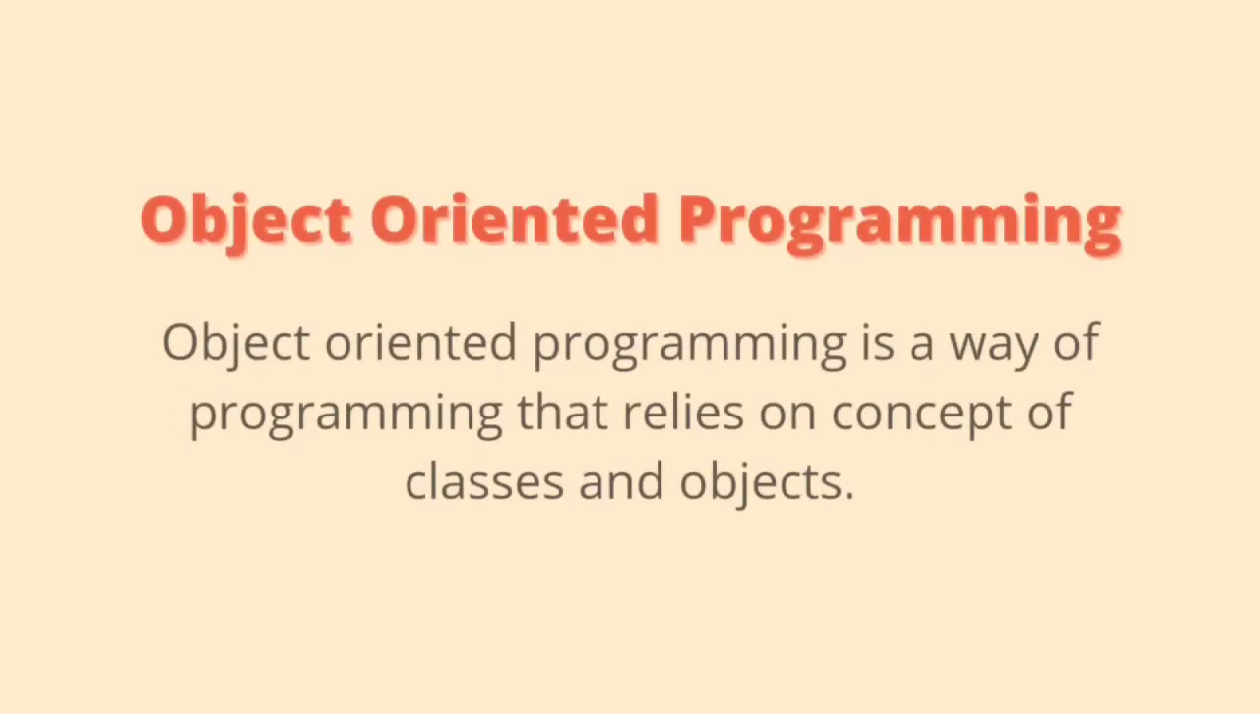Object-oriented programming. Object-oriented programming is a way of programming that relies on the concept of classes and objects. Let us understand class and objects with an example. Consider a house. To build a house, we need a sketch of the house. This sketch contains all the details about the floor, doors, windows, etc. Here, the sketch is a class and the house is an object.